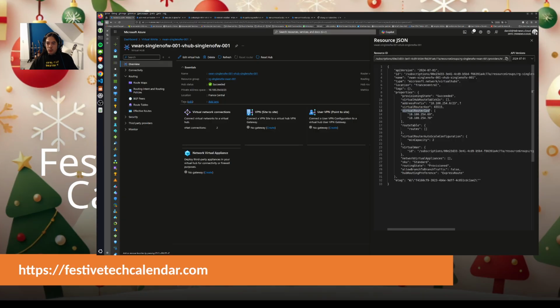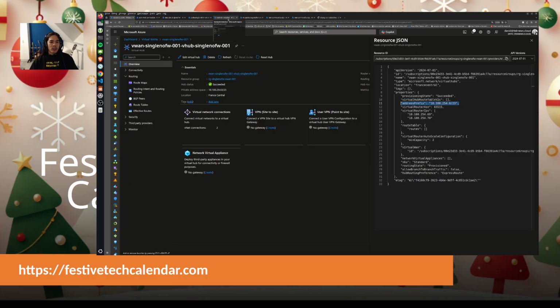What is this used for, the rest of those IPs? I don't know yet. We'll see, we will probably consume more with the secure hub scenario. But just so you know, Microsoft recommends that we use at least a /24 on that virtual network range for the virtual hub, and it is recommended to use a /23, which is quite a lot. But well, okay.